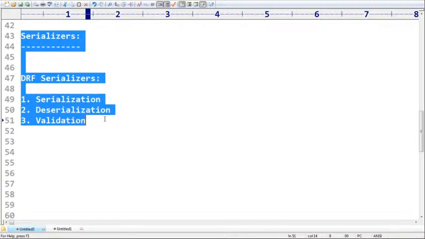Yes, friends. Up to this point it is very clear. After installing DRF in the project, the first topic I am starting is the serializers concept. DRF provides serializers, and the DRF serializers are responsible for these 3 activities, right?